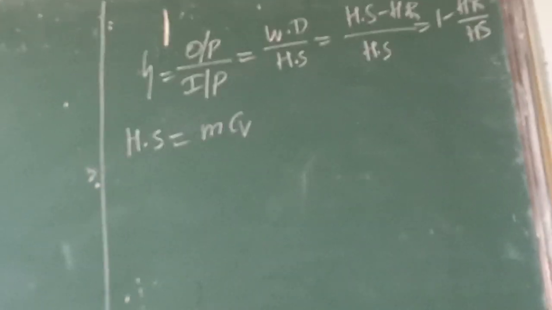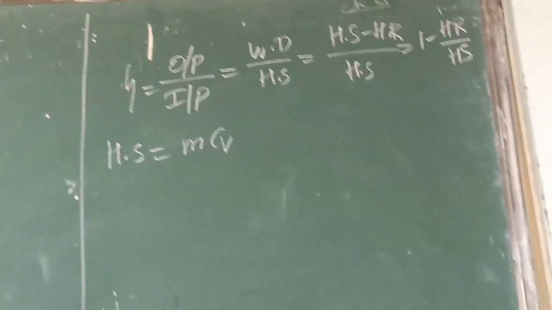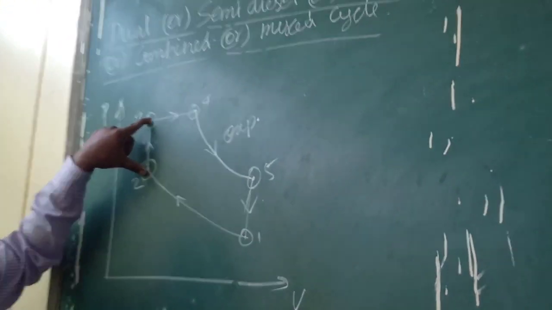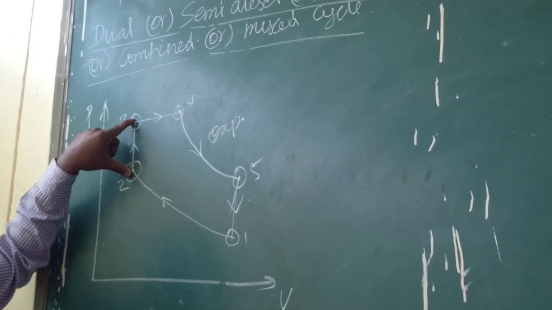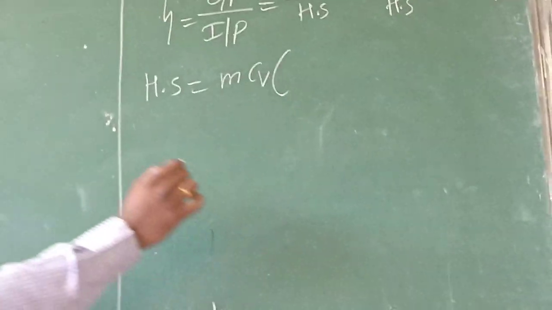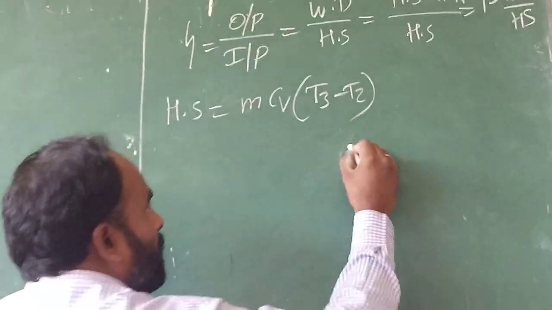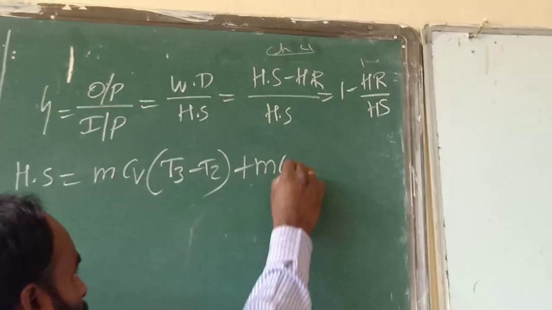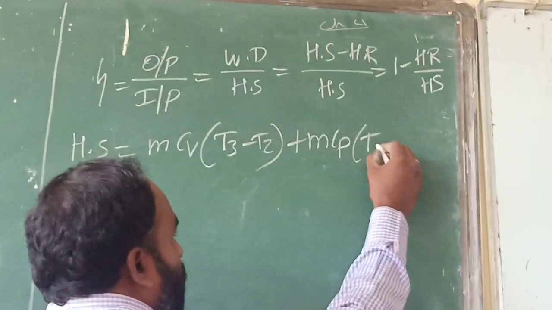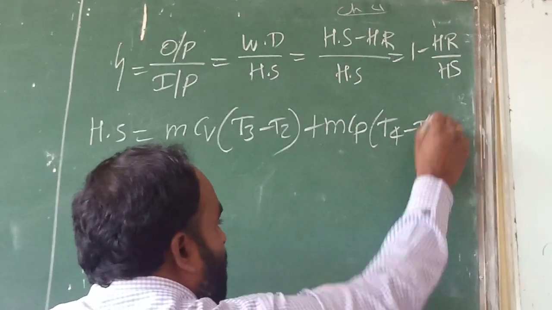mCv, because first we are going to supply the heat at constant volume. Since it is constant volume, we have to substitute Cv, that is the specific heat at constant volume. Then what is the maximum temperature? T3 minus T2, plus mCp, because process 3 to 4 is heat supply at constant pressure. So we have to substitute the Cp, and the temperature difference is T4 minus T3.